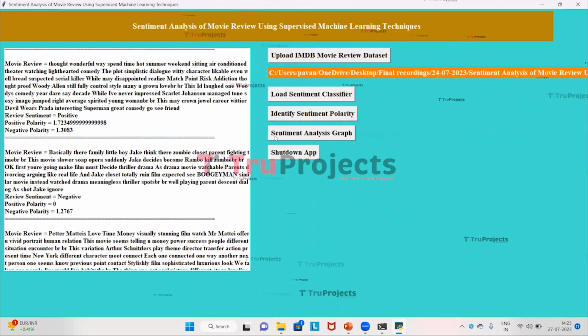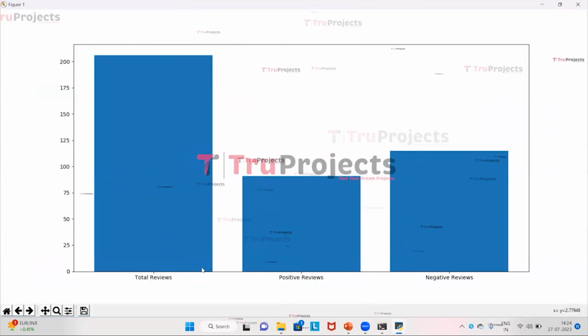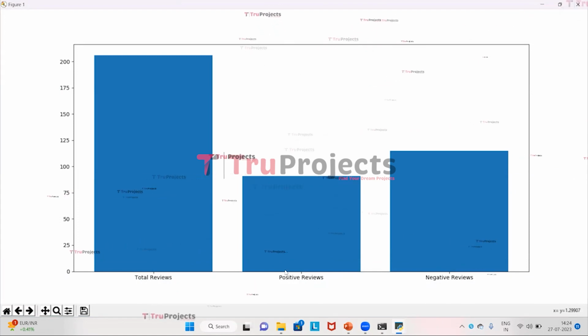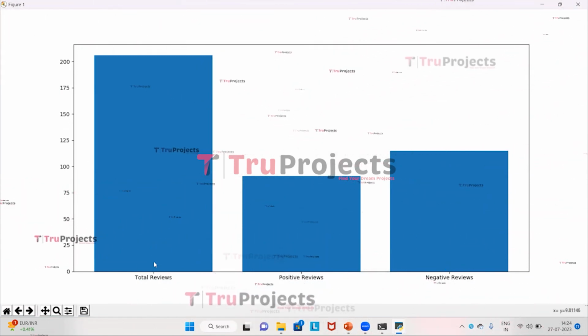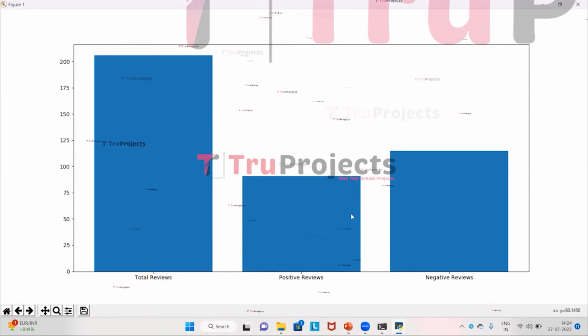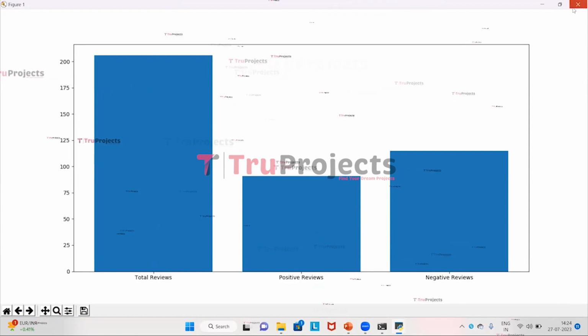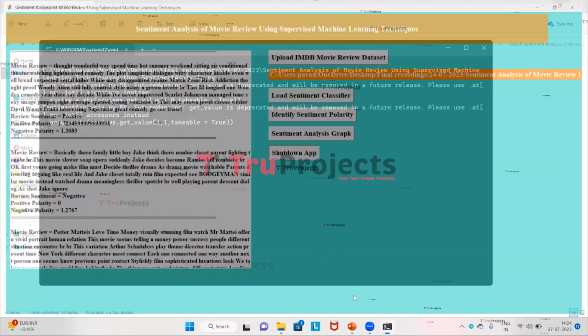Now click on the button Sentiment Analysis Graph. Here on the x-axis we have the total reviews, positive reviews and negative reviews. On the y-axis we have the counts. Here among the reviews we have more negative reviews than positive reviews. Now close this. Click on the button Shutdown App to close this graphical user interface.